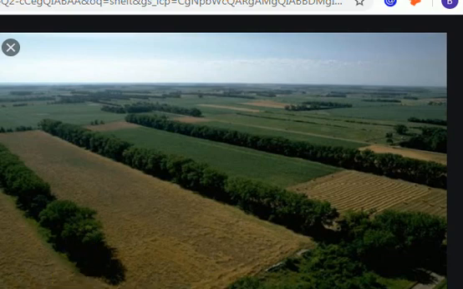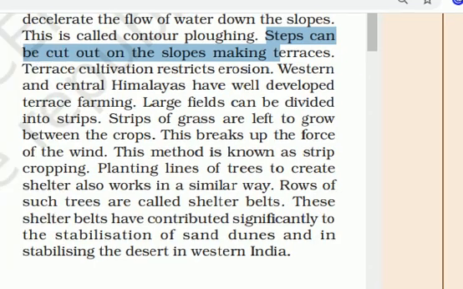So this is called growing of a shelter belt along the sides of fields, which prevents soil erosion. Suppose water is flowing from this side to this side, these trees' roots will not allow the water to take the soil from this part to this part. This is called a shelter belt. Next, these shelter belts help in stabilizing the sand dunes and stabilizing the desert in western India.